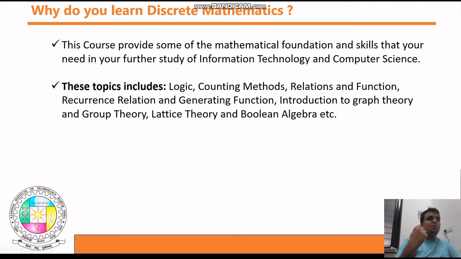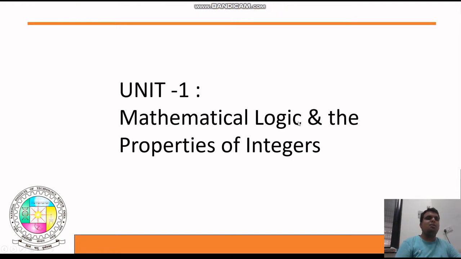In data structures you already know graph theory, and in this subject we need to know group theory and all these things. We need to discuss Boolean algebra, then logic and counting methods. So basically it is a combination of 2-3 subjects, and the mathematical skills required to deal with those subjects you need to develop in this subject. I hope you got some idea about discrete mathematics. So let's start with unit number 1, that is mathematical logic and the properties of integers.